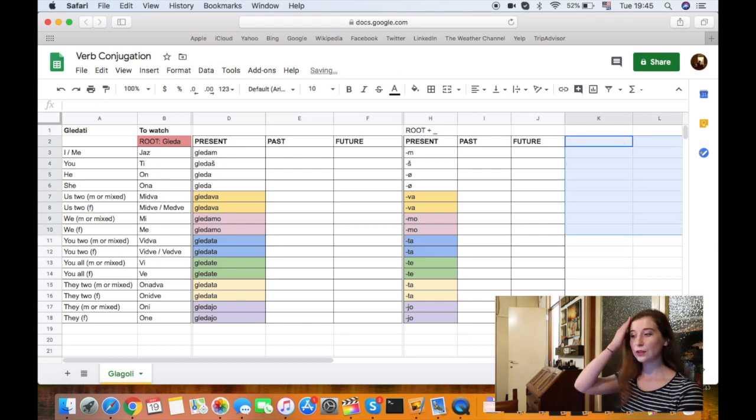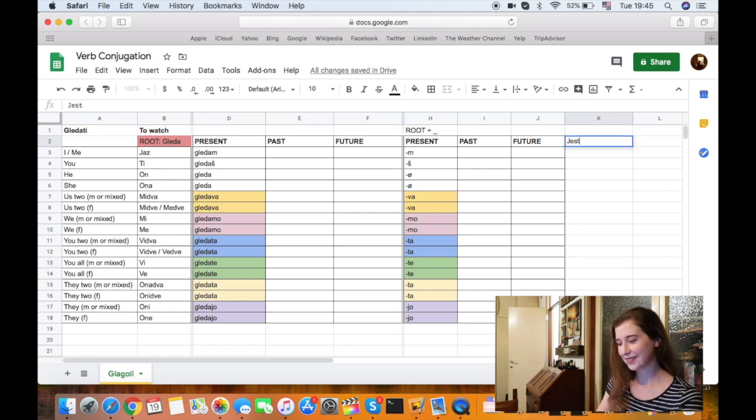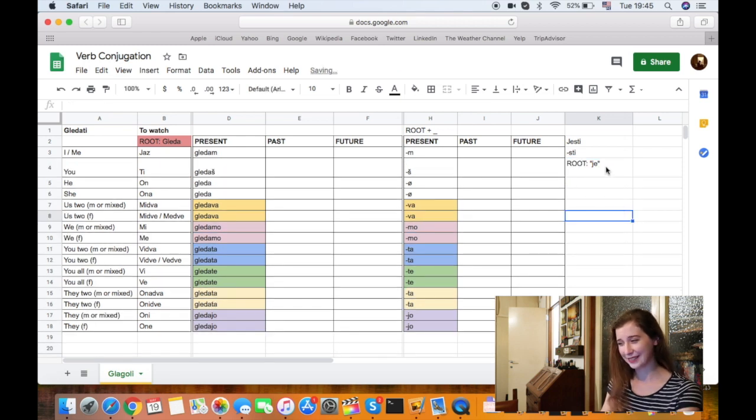All right, and you will see, even if it's an irregular verb, let's say jesti, to eat, okay? There you don't put the ti away, okay? When you have, again, maybe I'll write like this. So jesti, you don't put the ti away, all right? But you put away the sti, okay? So here you end up with the root je, okay? So je, it's like this, okay? Anyway, I'll delete it.